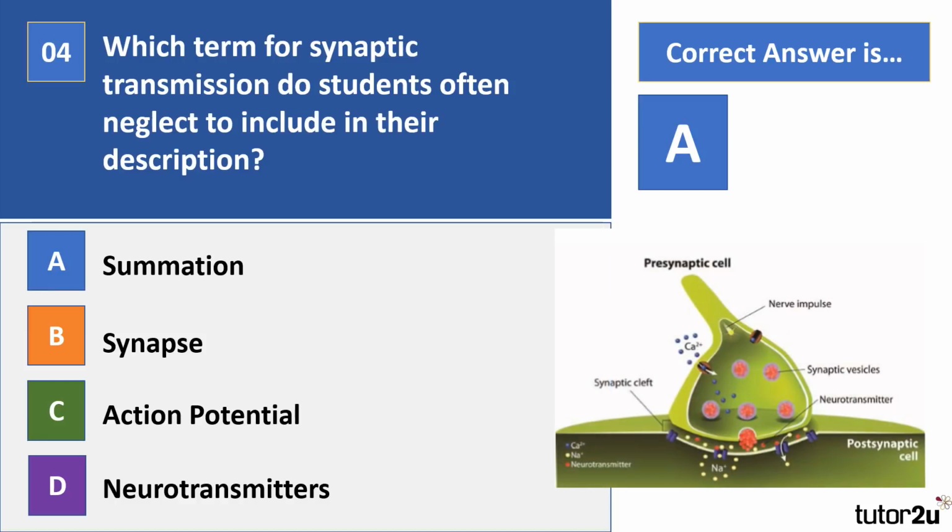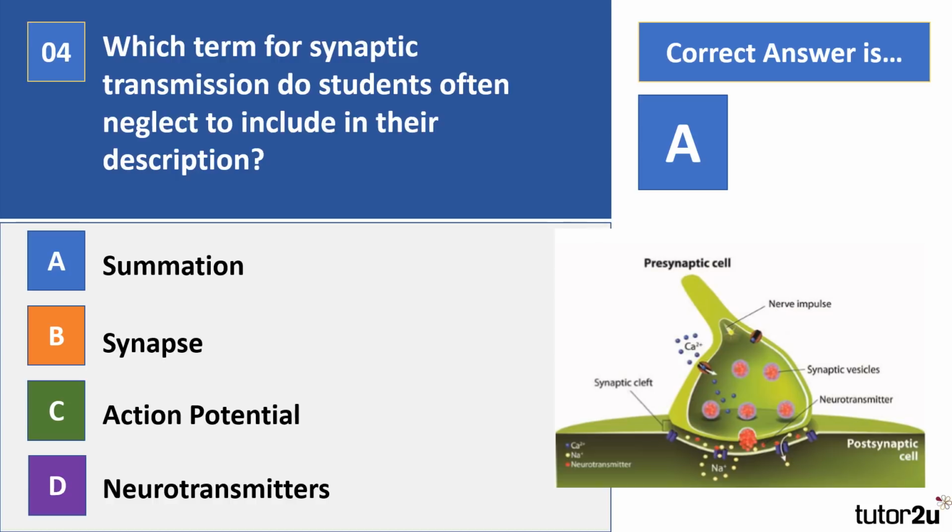Now, this particular part of the specification is called the process of synaptic transmission, including reference to neurotransmitters, excitation and inhibition. So summation here, which is the correct answer, links to excitation and inhibition. And in previous exam series, this has been a real problem area for students, especially when discussing excitation and inhibition. It was actually stated in the exam report that the understanding of summation was rare, even in the best answers that they had. Right, so how does this work?